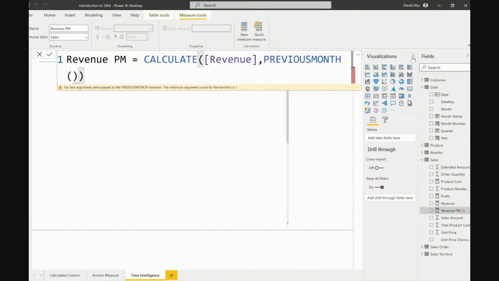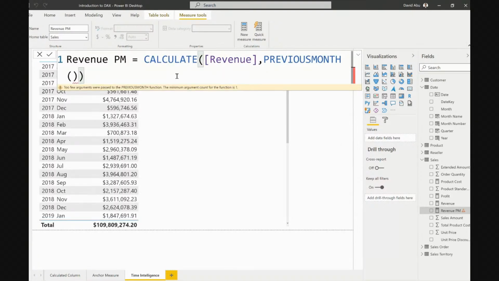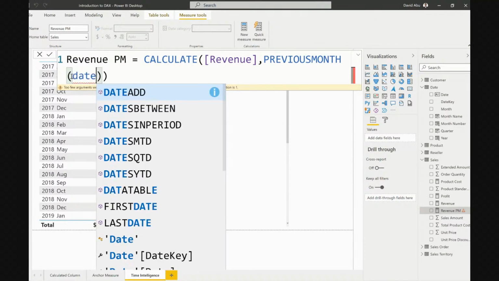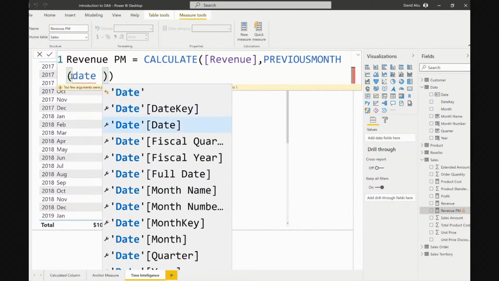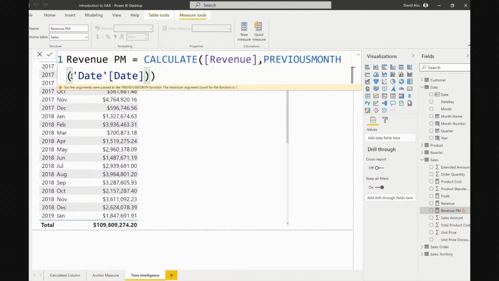Don't close, don't close. Okay, good. So now in the previous month, we need a date. And that date is where we go to our date calendar to pick up the date itself. We call it date. So the date column is what we need. And when we click enter, we should be fine.